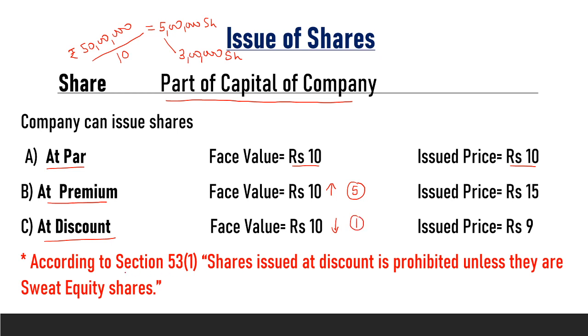But according to section 53(1) of the Companies Act 2013, issue of shares at discount is prohibited for the company. Only in the case of sweat equity shares, that is, shares issued to employees and directors of the company, may shares be issued at discount, but otherwise the company is not allowed to issue shares at discount.